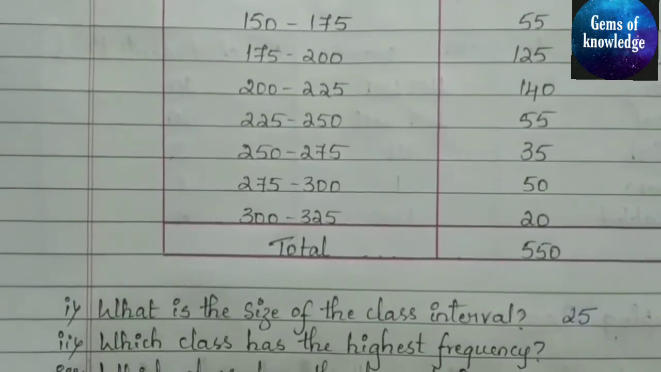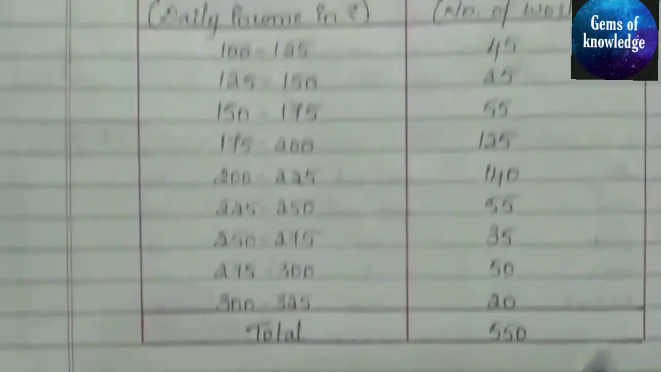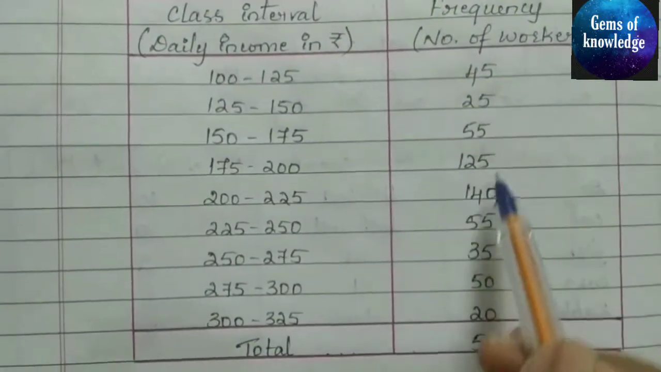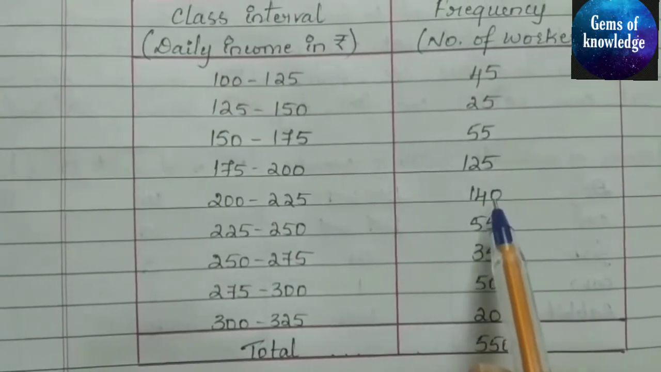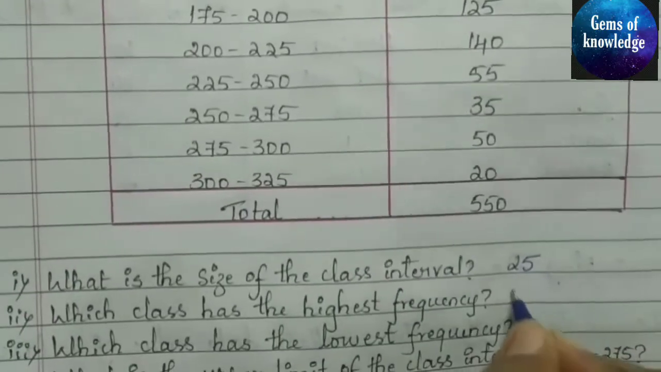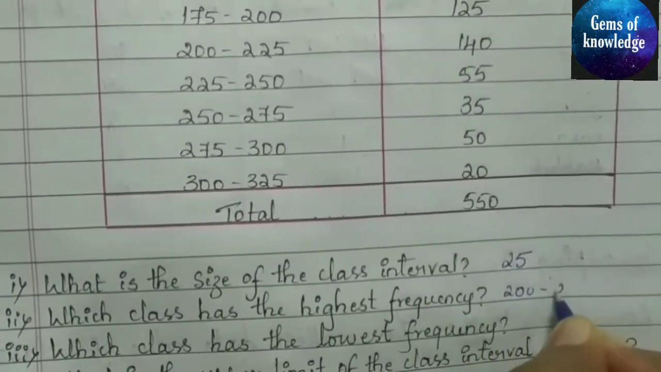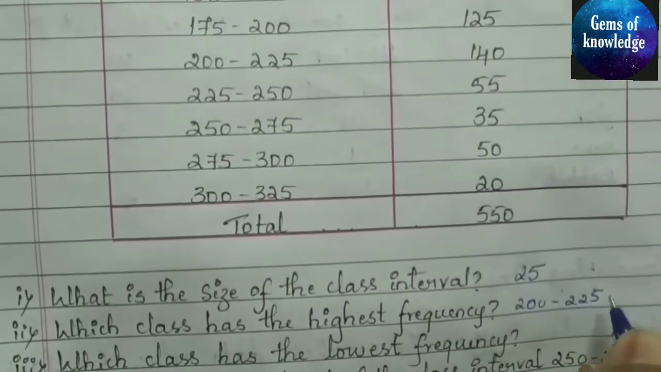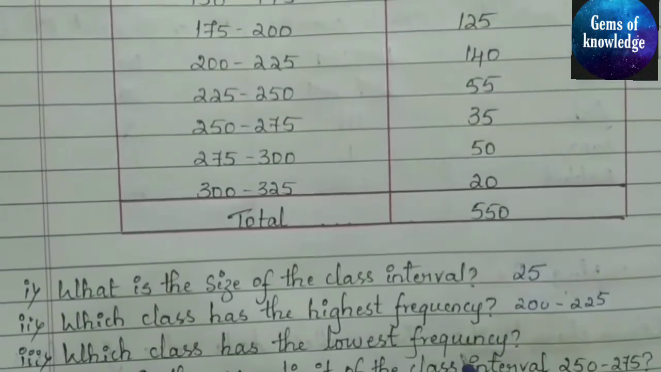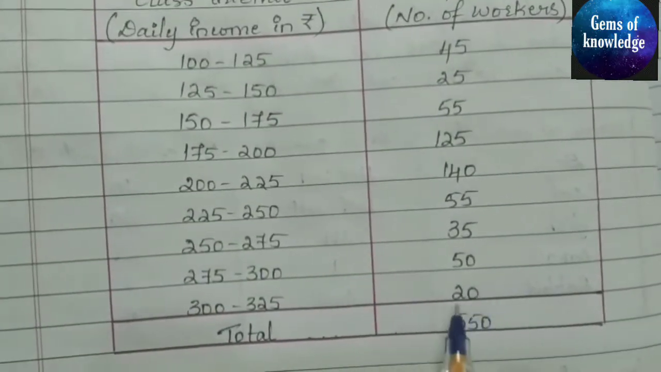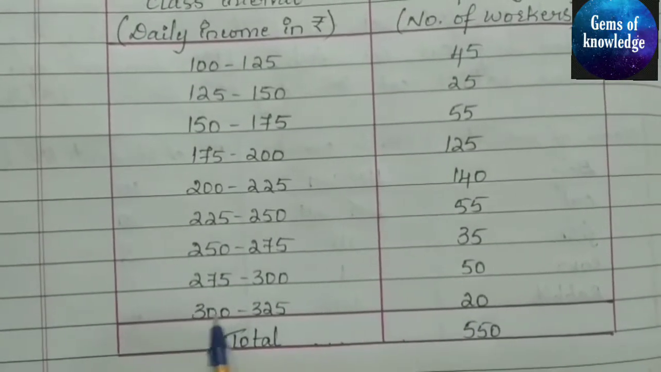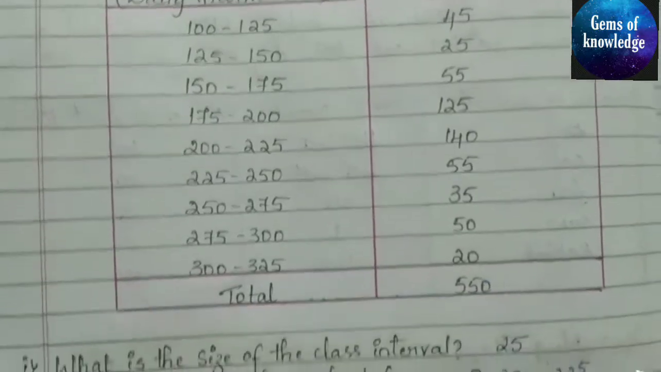Which class has the highest frequency? Here the frequency is given. You can see 140 is given, and 140 is for the class 200 to 225. So the answer is: 200 to 225 has the highest frequency of 140. Next, which class has the lowest frequency? Here 20 is given, which is the least value. So you can write 300 to 325 has the lowest frequency.